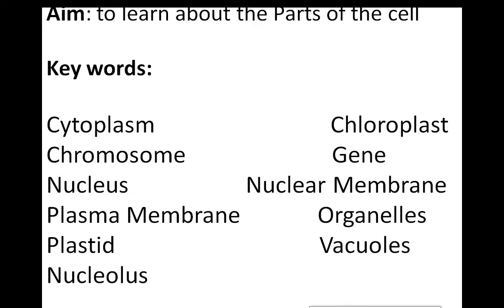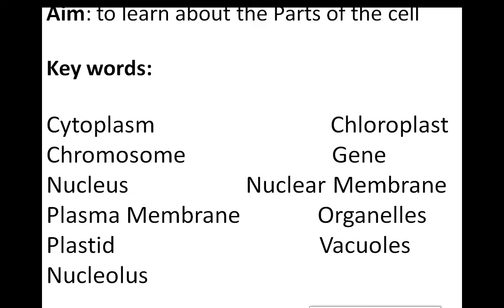Either the cell is unicellular, meaning the organism has only one cell, or the organism has many cells, and we term it a multicellular organism. Unicellular, multicellular. The cell is the basic unit of life, meaning all organisms are made up of cells only. When these cells combine, they form a tissue.